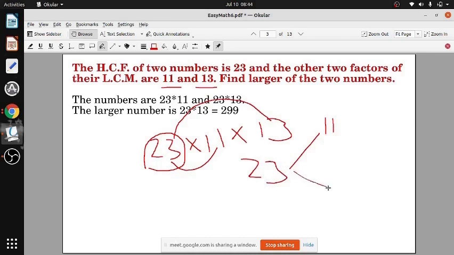The LCM is formed by multiplying 23 into 11, 23 into 13, because there is no other common factor. So 23 into 13 will be the greater number, and 23 into 11 will be the smaller number. He wants the larger number, that will be 23 into 13.